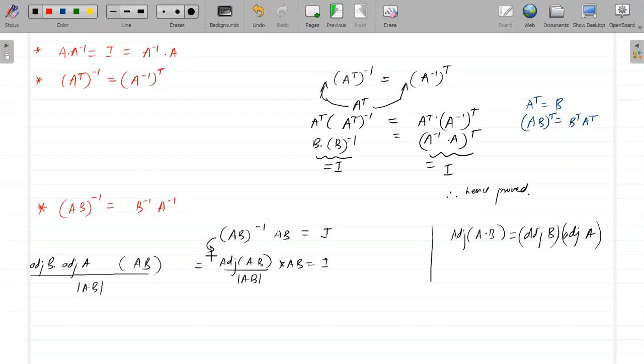So now one more thing: if I multiply it with AB, this part is okay. So now what can I do? We have adjoint of B into adjoint of A into AB divided by determinant of A into determinant of B, which equals I, because the determinants I can take separately.